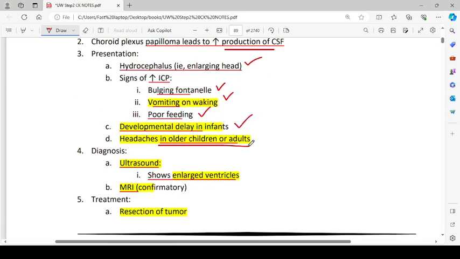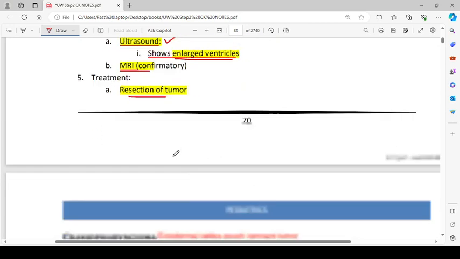Headaches in older children or adults will also be seen, like if it develops later in life. Diagnosis is done on the ultrasound. Ultrasound shows enlarged ventricles. MRI is confirmatory. Treatment is dissection of the tumor.